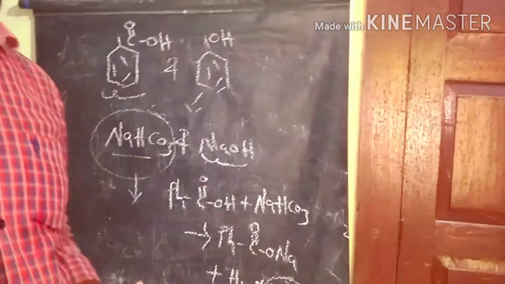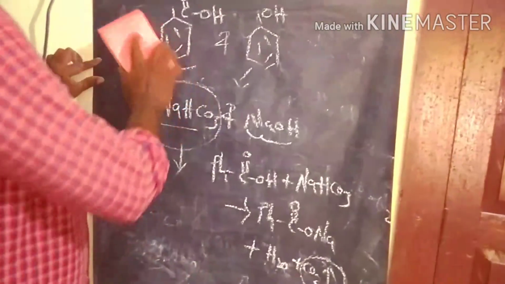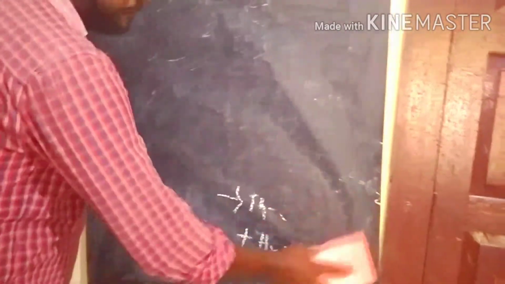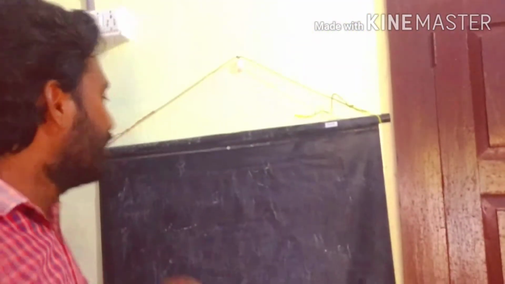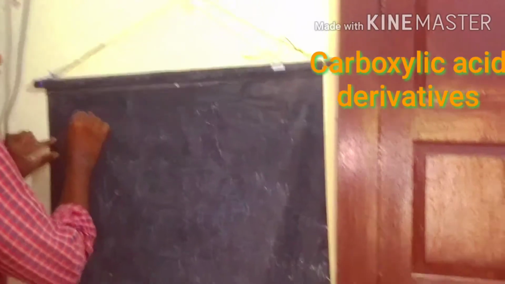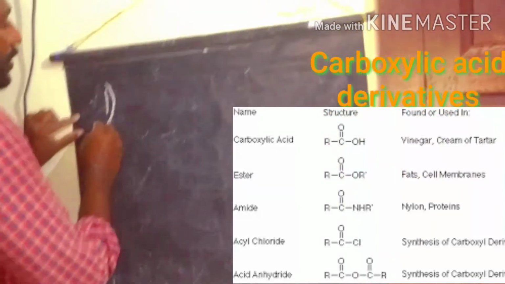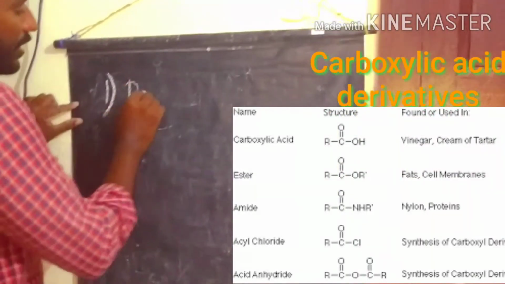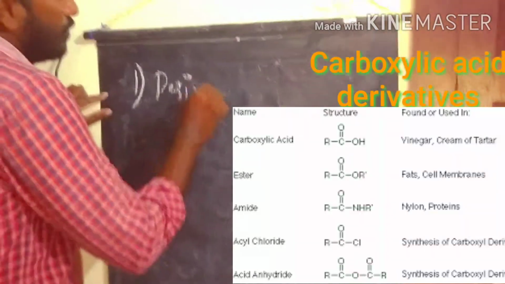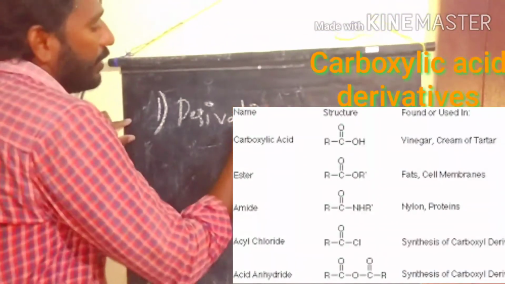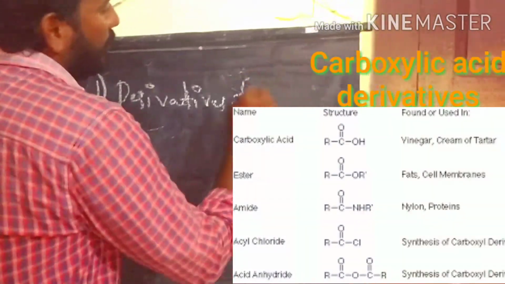Next we discuss the acid chloride reactions, the derivatives of carboxylic acid. Now we discuss the derivatives of carboxylic acid. First we write the derivatives of carboxylic acid.